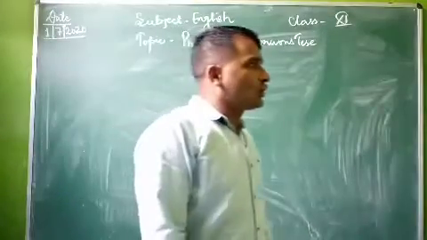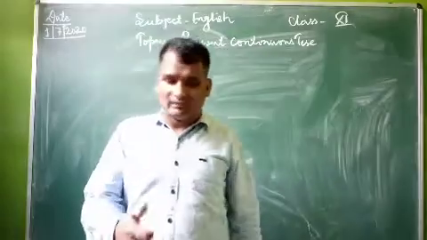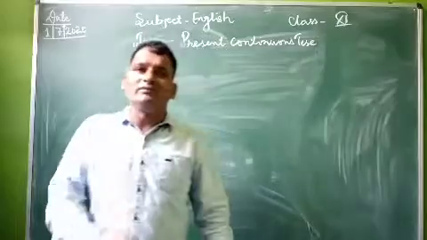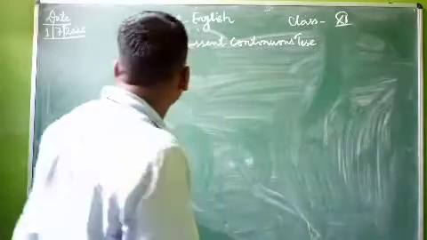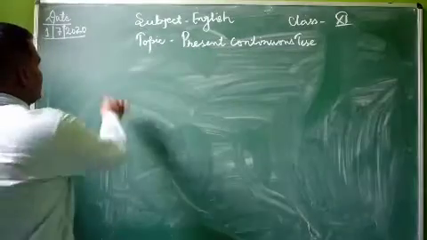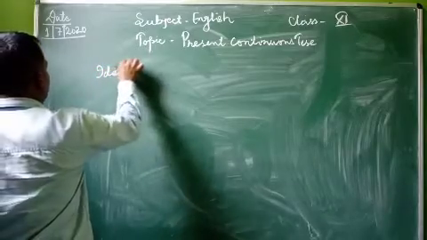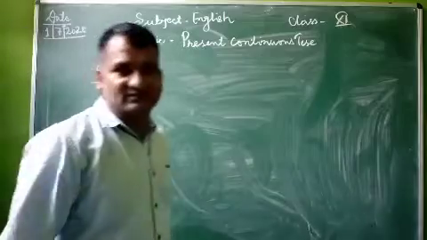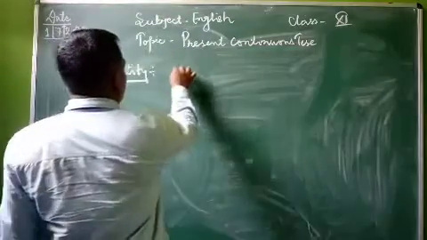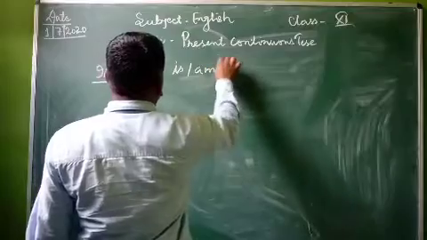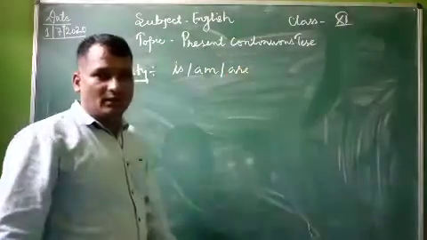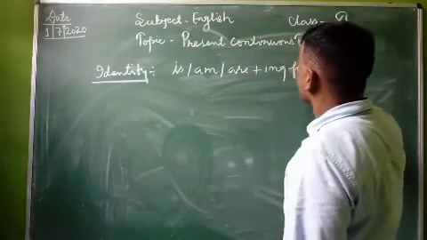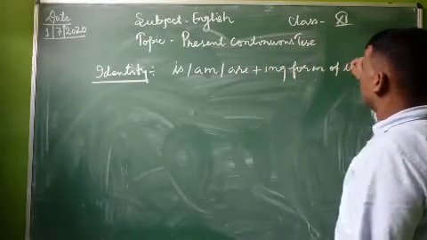In present continuous tense, the action is going on in the present moment, but we cannot say when the action will finish. So the identity of present continuous tense is is, am, are with the ing form of the verb.